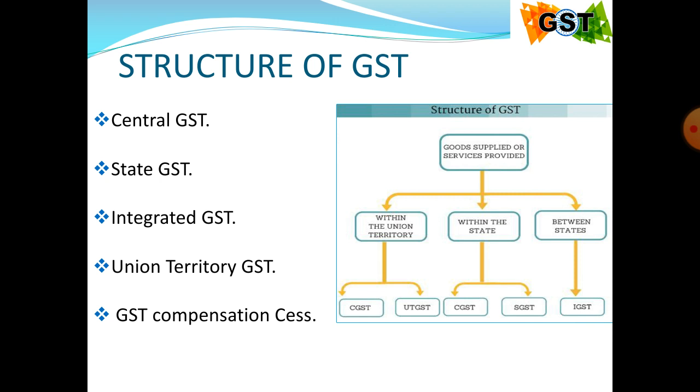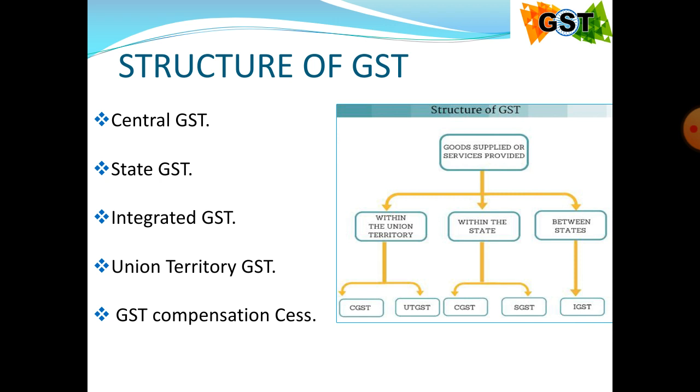It is governed by the State Goods and Services Tax Act passed by the corresponding state government in their respective legislative assemblies. In the case of union territories, it is replaced with the Union Territory GST Act, which is passed in the Parliament of India.